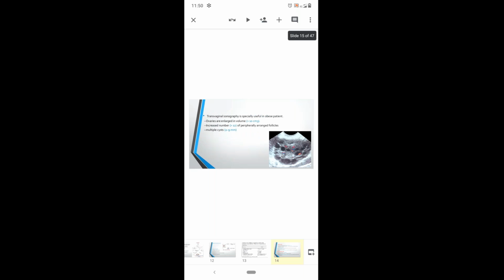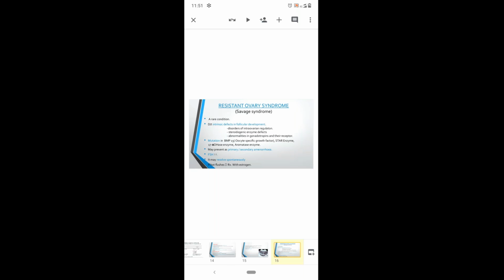And next is transvaginal sonography. In transvaginal sonography, as we already discussed in Rotterdam's criteria, the third criterion is the description of the ovaries by ultrasound. That is, the ovaries will be enlarged in volume, and there will be an increased number of peripherally arranged follicles, and these should be more than 12. Multiple cysts should be there, and the size of each cyst should be less than 1 centimeter, that is, from 2 to 9 mm. So this is all about PCOS.